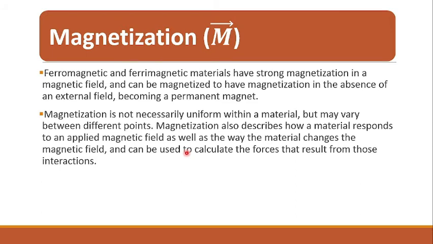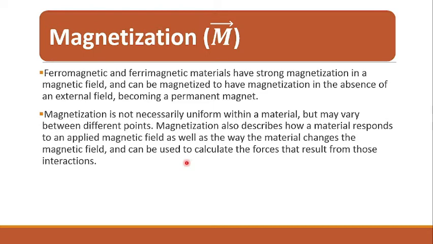Magnetization is not necessarily uniform within a material but may vary between different points, right? The magnetization also describes how the material responds to an applied magnetic field, as well as the way the material changes the magnetic field, and can be used to calculate the forces that result from those interactions.